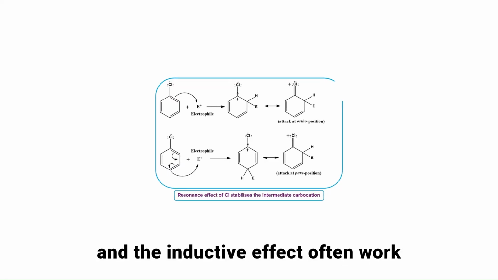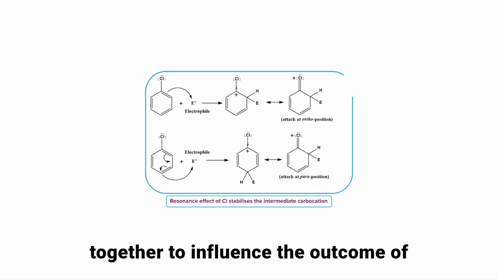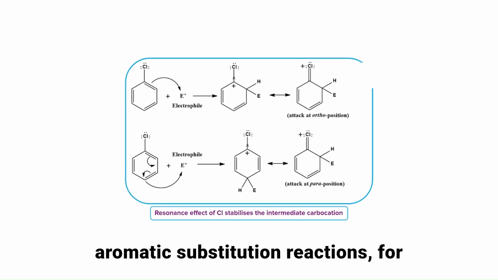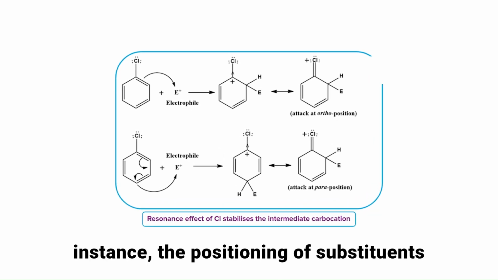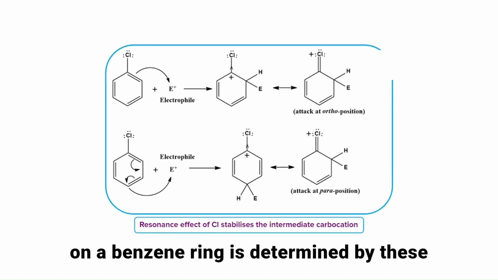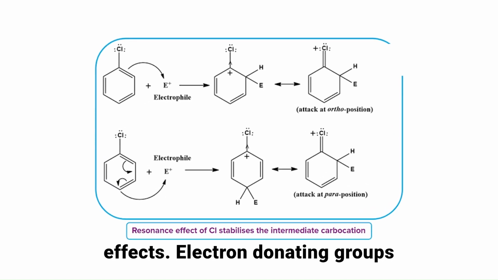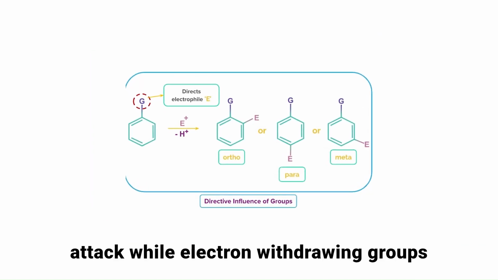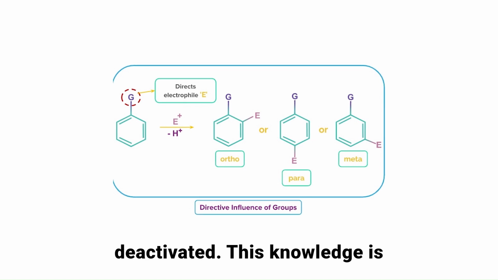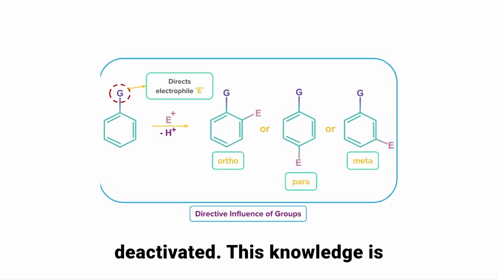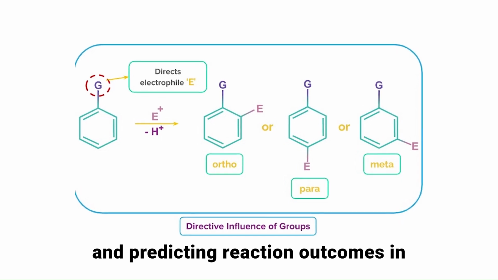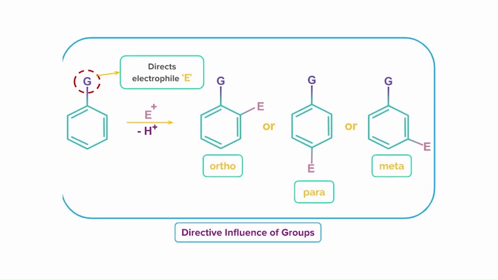Hyperconjugation and the inductive effect often work together to influence the outcome of chemical reactions. In electrophilic aromatic substitution reactions, for instance, the positioning of substituents on a benzene ring is determined by these effects. Electron-donating groups activate the ring towards electrophilic attack, while electron-withdrawing groups deactivate it. This knowledge is essential in designing synthetic pathways and predicting reaction outcomes in advanced organic chemistry.